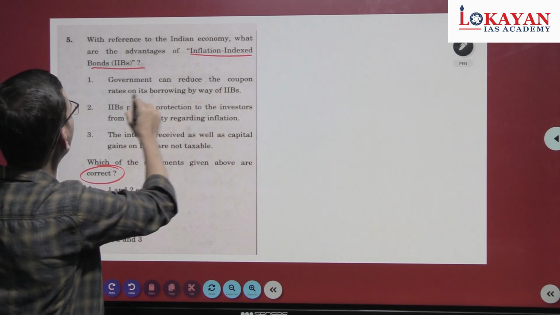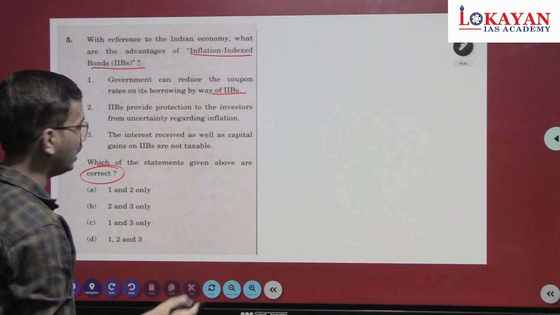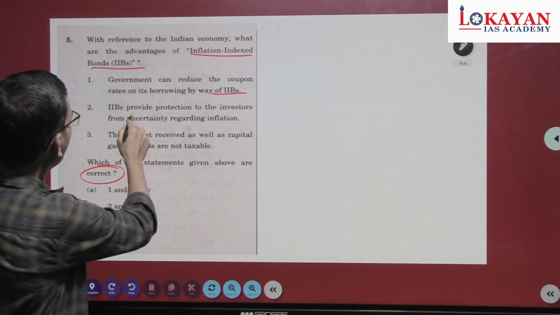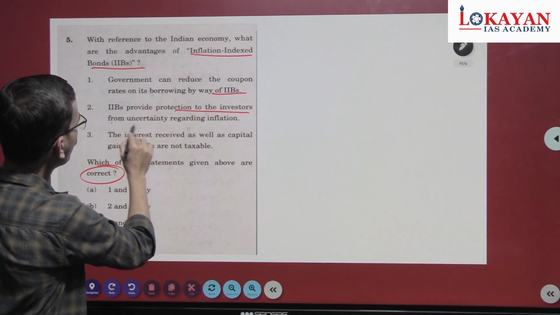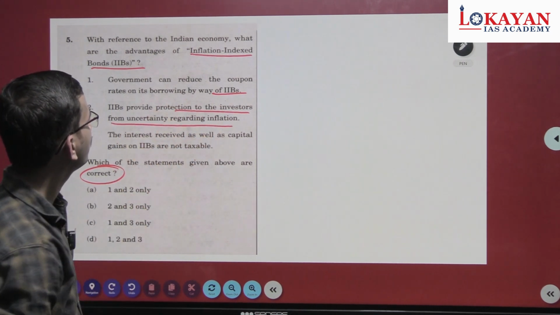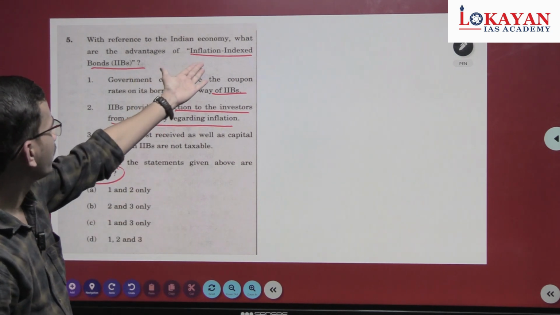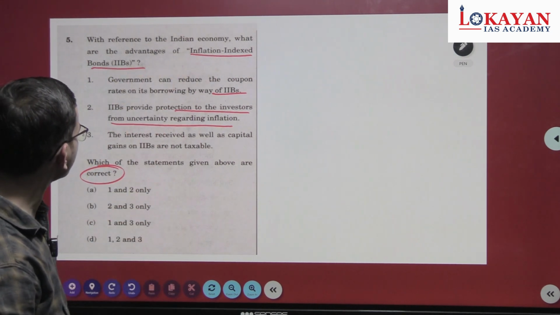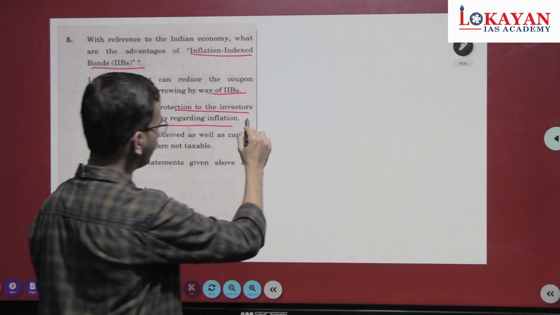Government can reduce the coupon rates on its borrowing by way of IIBs, inflation index bonds. Inflation index bonds provide protection to investors from uncertainty regarding inflation. Will it be possible? Yes, obviously, because it's in the name. Correct one.